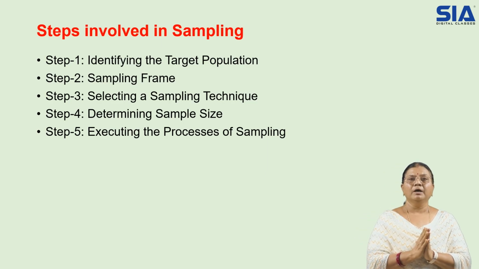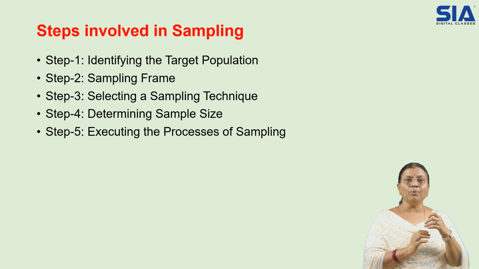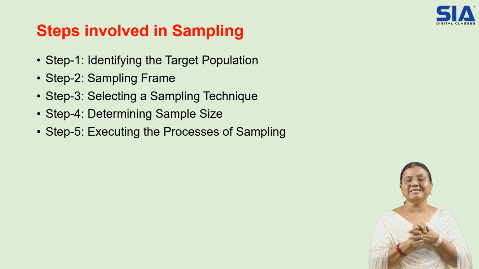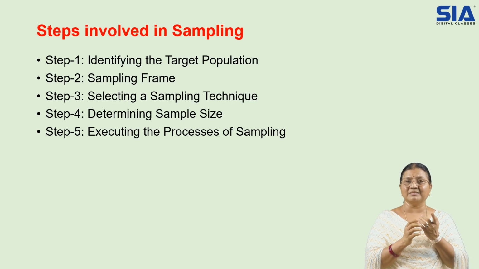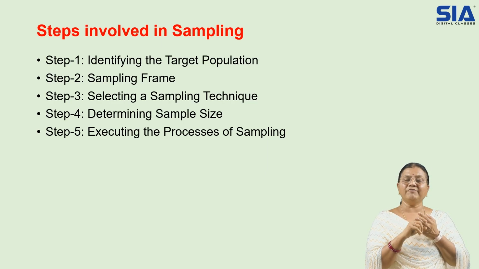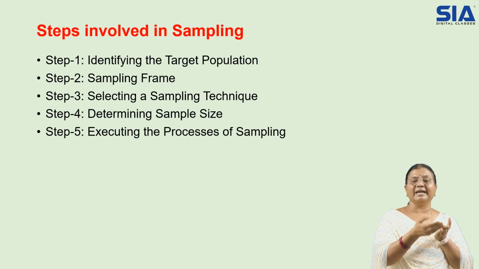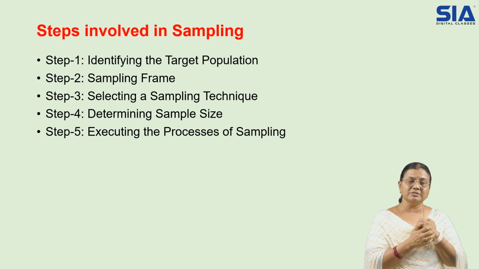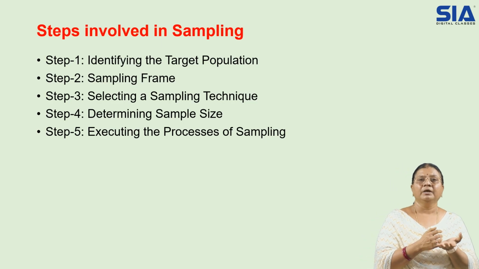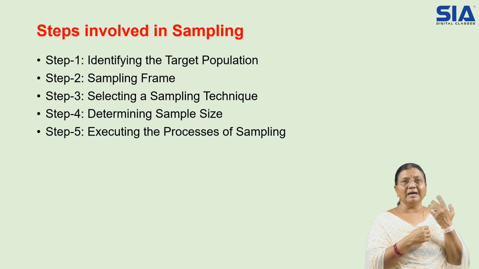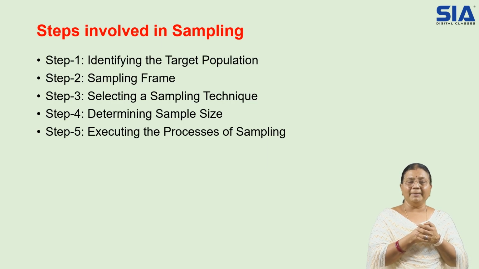Then the sampling frame. How can we contact them, and where will those people be listed? Examples are a telephone directory or a mailing list. All of these come under the sampling frame, so that we can contact them easily and get feedback, either through mails, or by approaching them personally, or interviewing them, or by observation.